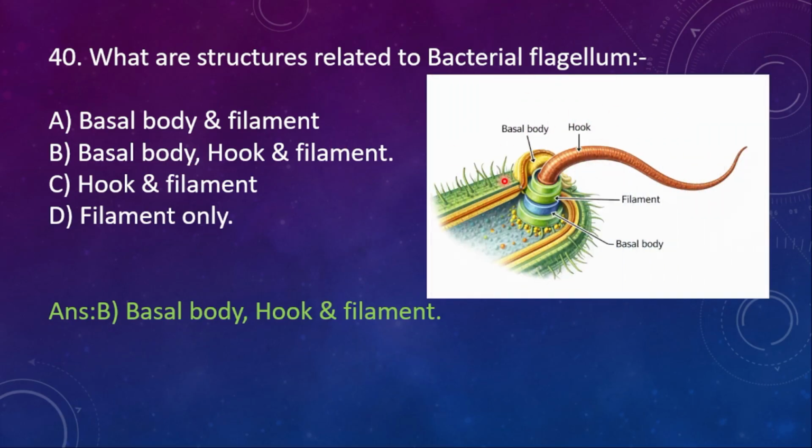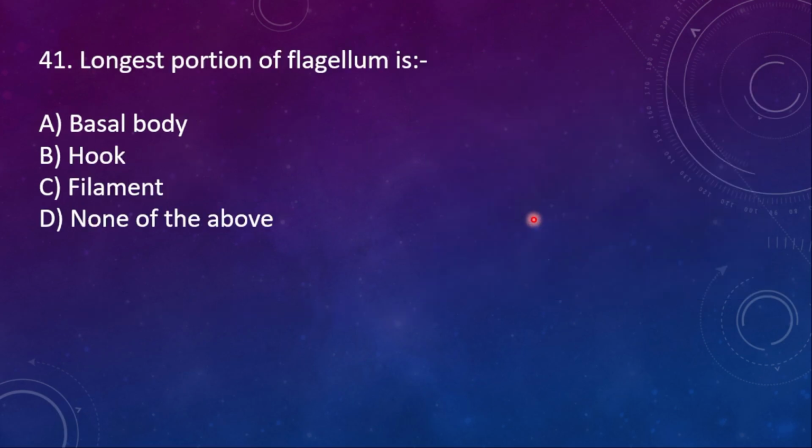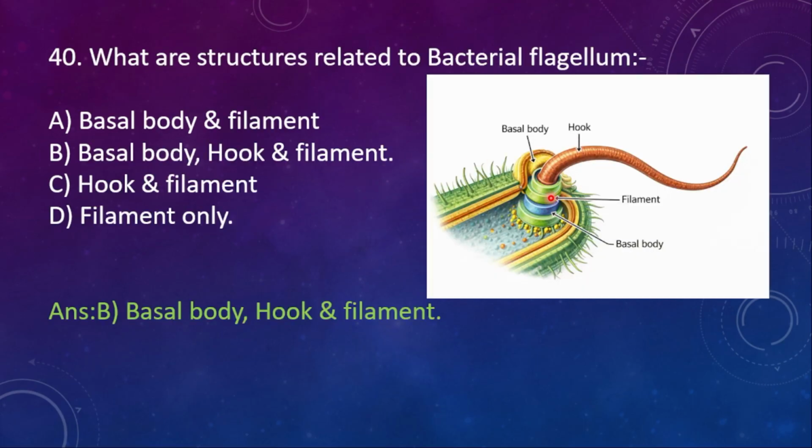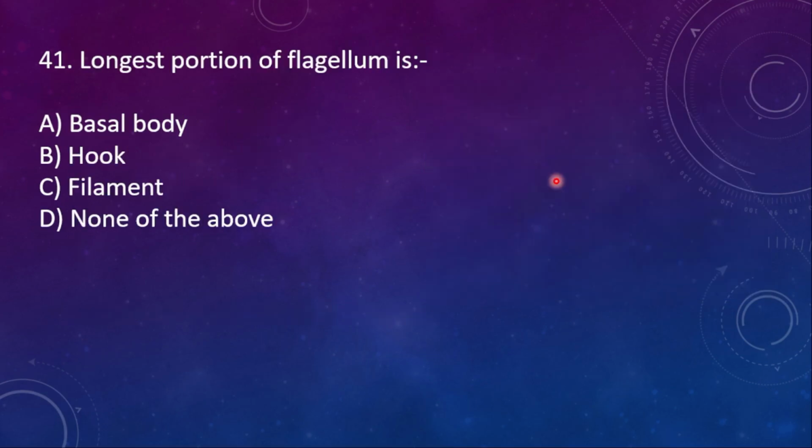See, this is the structure of the flagellum. This is the basal body. This is the hook and this one is the filament. Next, 41st. Longest portion of flagellum is option A, basal body, B, hook, C, filament, D, none of the above. You can say which one is the longest one. This is the filament. Okay, here somewhat of a mistake has happened. This is the filament, this is the hook and this one is the basal body. By seeing the diagram only you can answer this question. The longest portion is the filament.